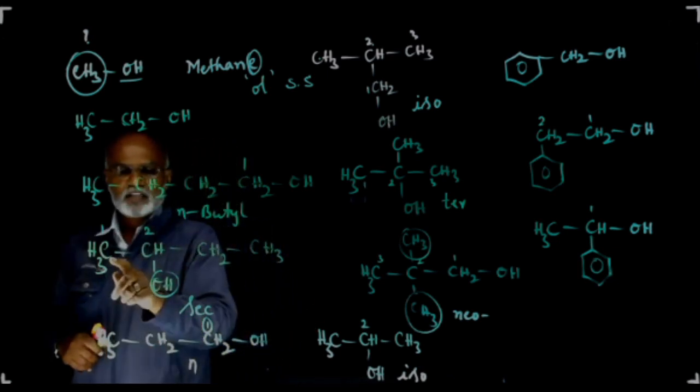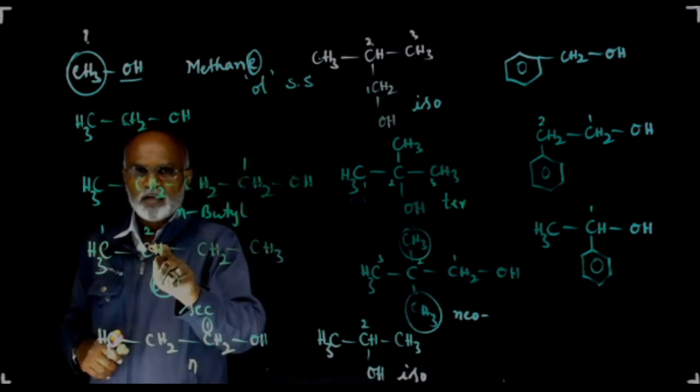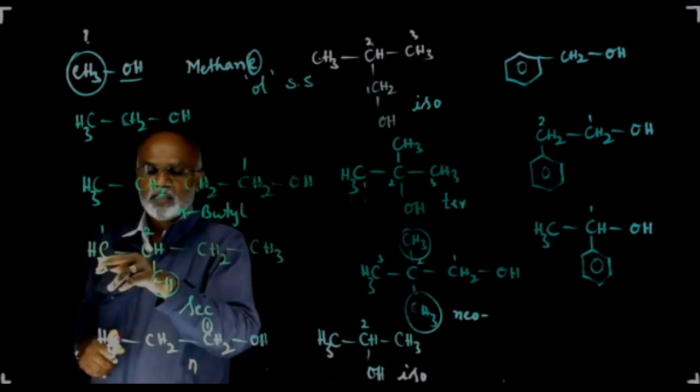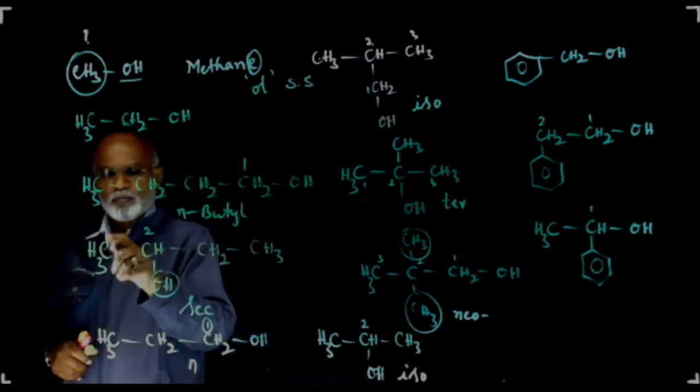Look here, if I number from here it becomes 3, but if I number from here it becomes 2. So 2 is the minimum compared to 3, therefore this carbon chain should be numbered from the left, not from the right.